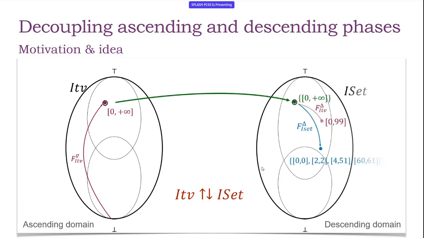If we change the interval domain with the power set of intervals, then we have to transfer the fixed point we reached in the singleton, so in the power set domain, and we compute from this element the narrowing, so the greatest lower bound iteration, refining this solution and obtaining this solution, which is depicted in blue.